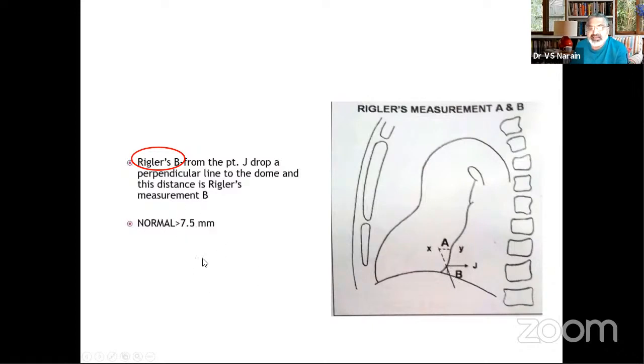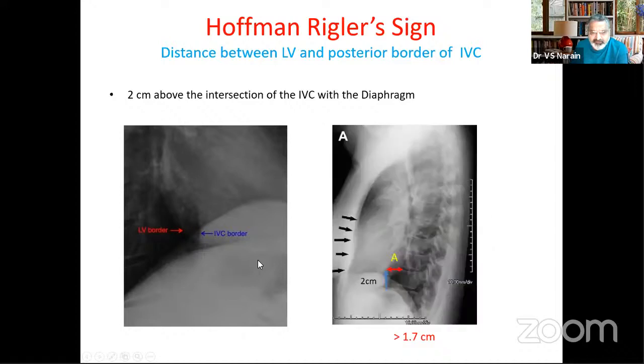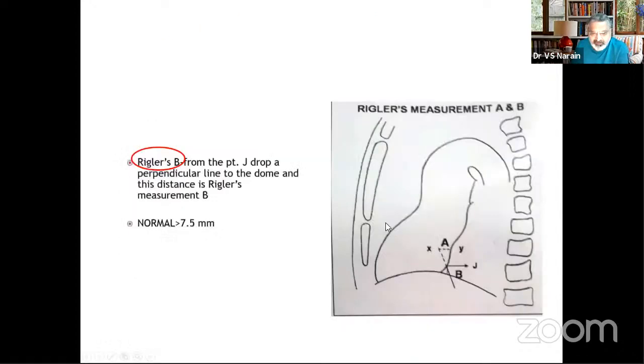If it is less, then it is suggestive of left ventricle enlargement, because the larger the enlargement, the smaller the distance will be. So these are the two A and B measurements in the Hoffmann-Rigler sign that you can use to say that the patient has a left ventricle enlargement. Otherwise, simply speaking, if you find that this space which exists behind the ventricle and the spine is full, this is evidence of left ventricle enlargement. But sometimes the examiner may like to ask you about subjectivity and objectivity. So objectivity is in the Rigler-Hoffmann sign.